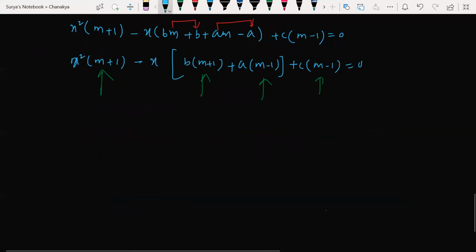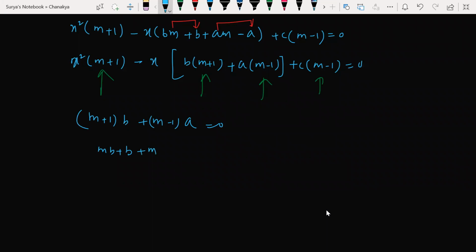Directly we can write m plus 1 into b plus m minus 1 into a is equal to 0. Now mb plus b plus ma minus a is equal to 0.